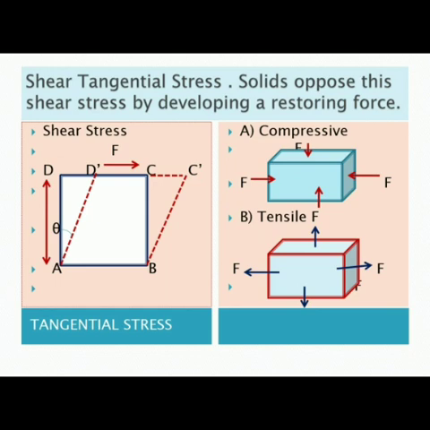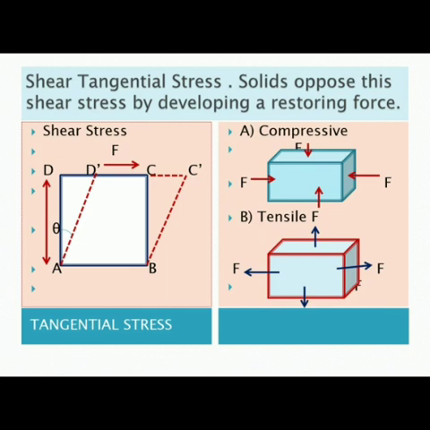Just see the diagram of the shear stress, which you could see is ABCD. The dotted red line is the dislocation of the upper layer, that is D to D dash and C to C dash. The force which is applied is going in the opposite direction, and the angle with which it has displaced is represented by theta.